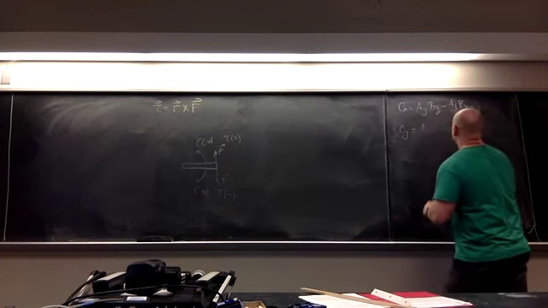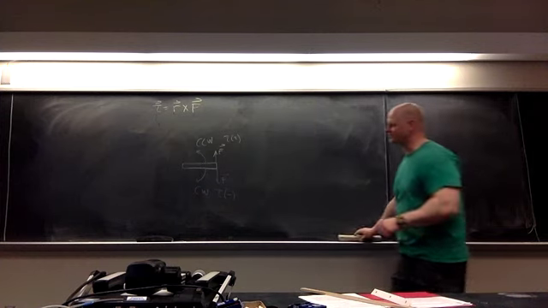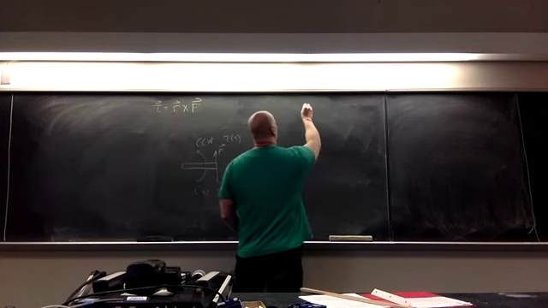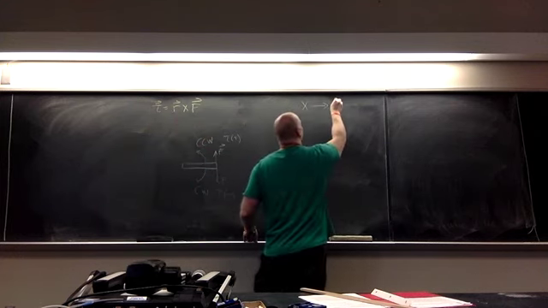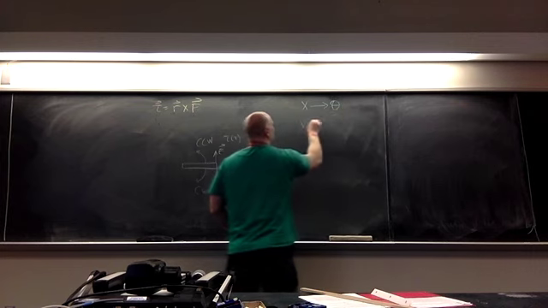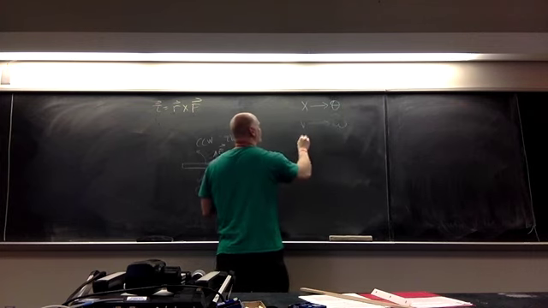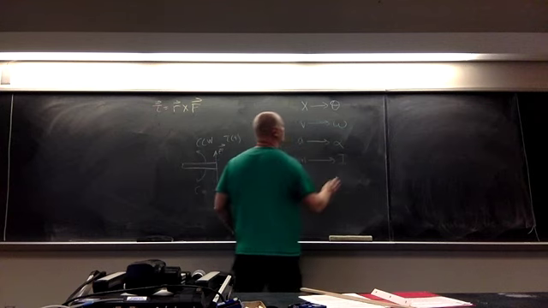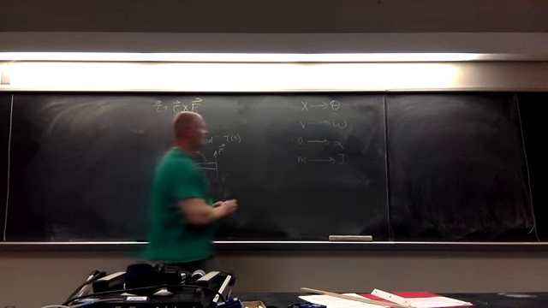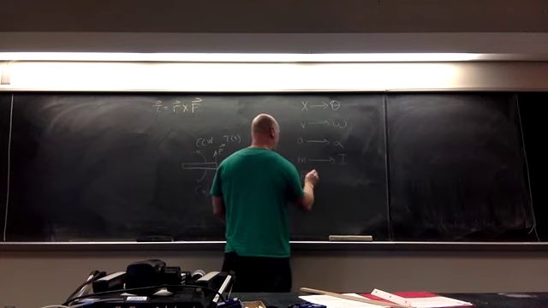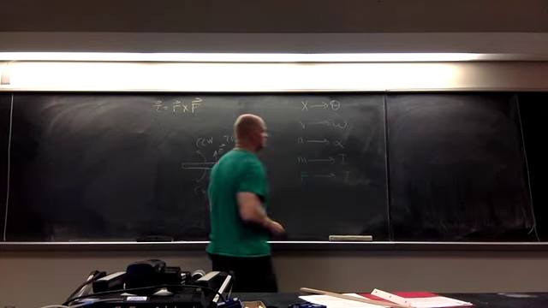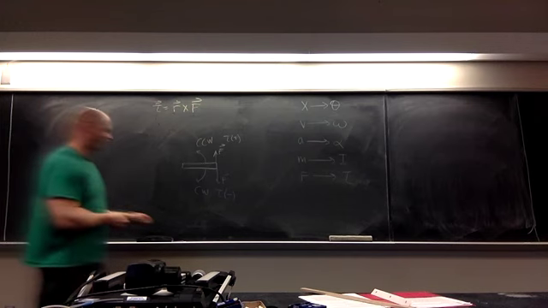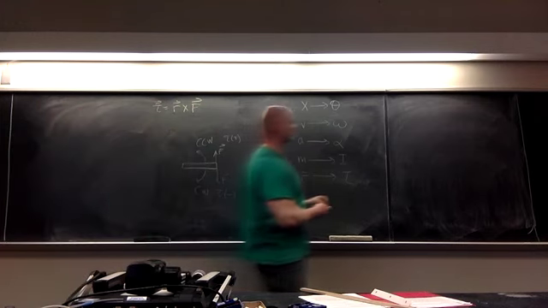So this is torque. Again, torque is the rotational analog of force. So let's go back to our replacement scheme. Our replacement scheme said that x goes to theta, v goes to omega, a goes to alpha, m goes to I, so mass goes to moment of inertia. And now our next piece is that force goes to torque, this tau. So what does that do to Newton's second law?